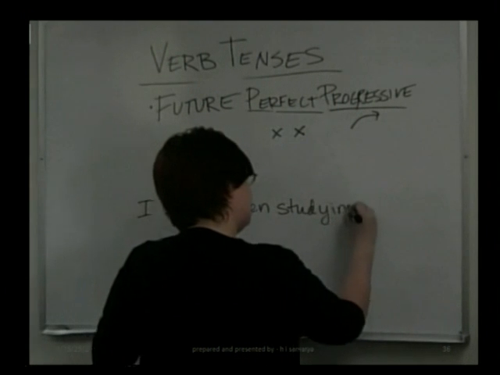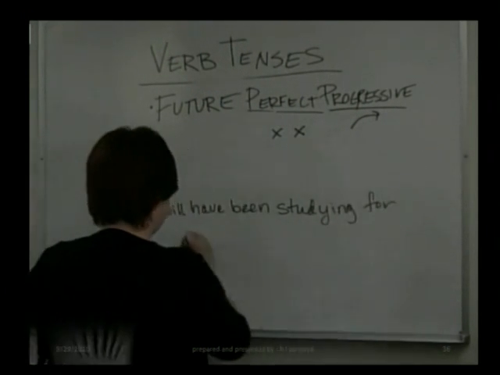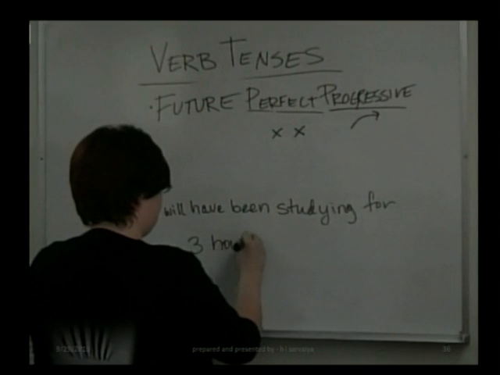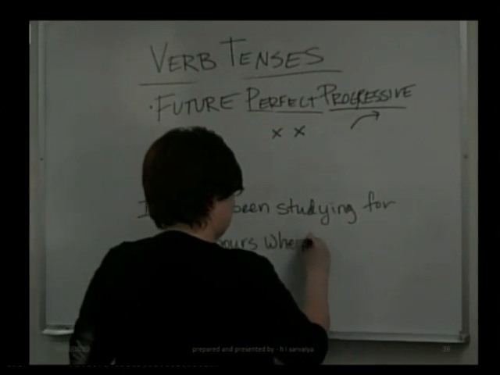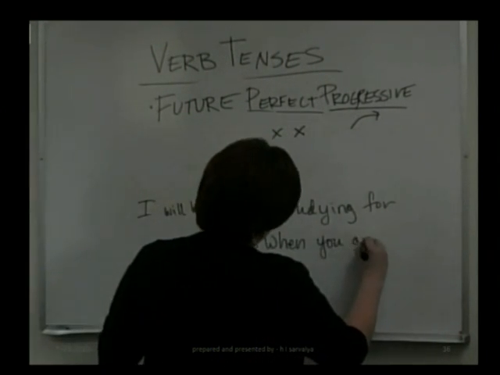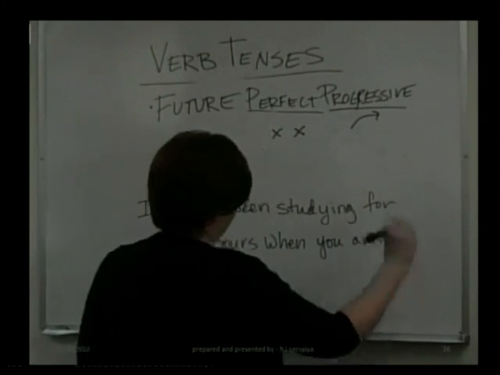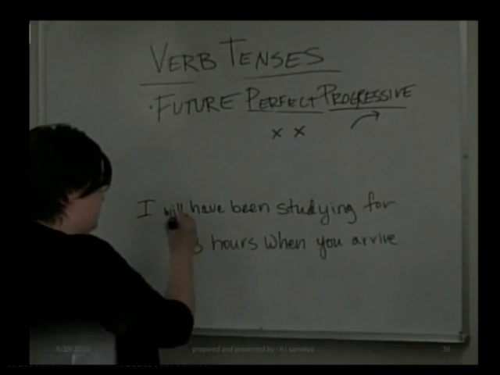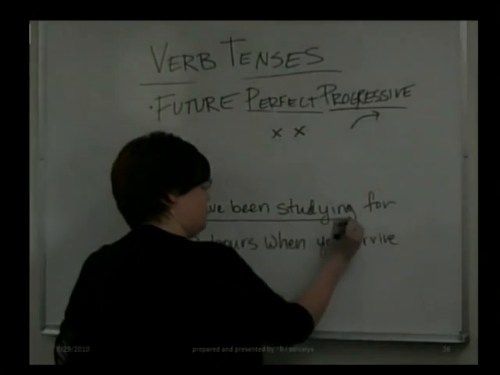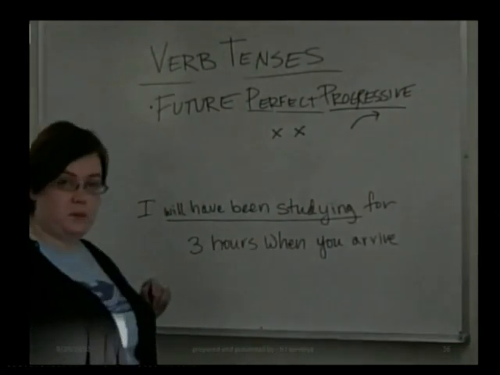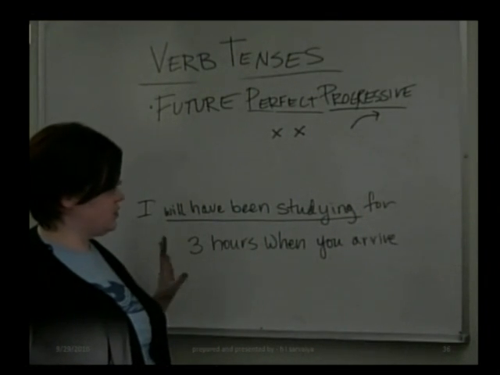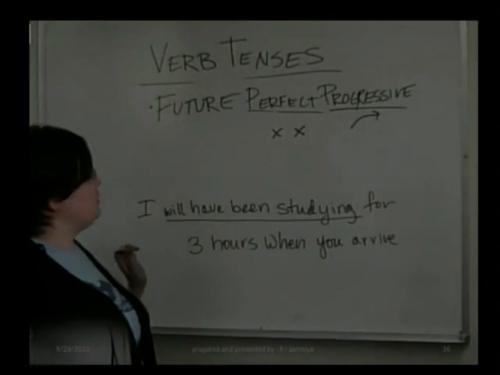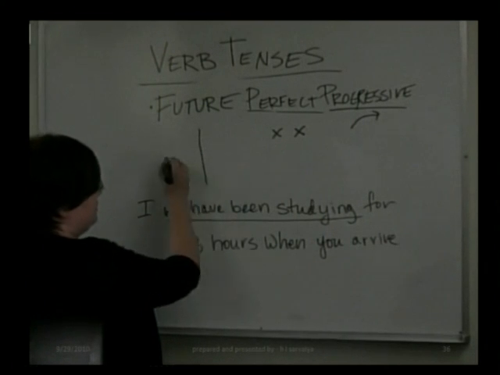I will have been studying for 3 hours when you arrive. This huge chunk of words right here is the future perfect progressive. This is pretty large and it looks a little complicated, but what's really going on here with the future perfect progressive, I'll draw my little map.